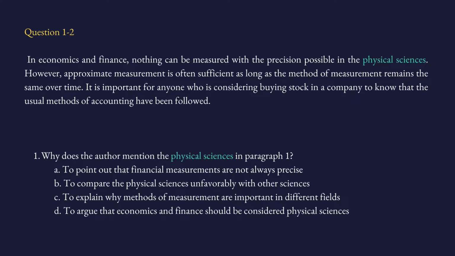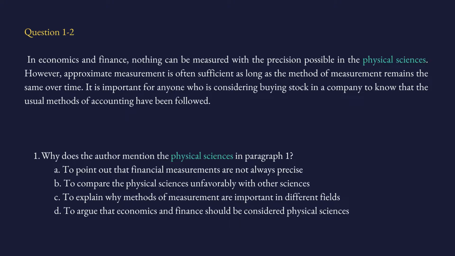So what is happening here? Here we have a question, but the answer is not directly stated. We're going to get the answer indirectly from the passage. For example, question number 1, why does the author mention the physical sciences in paragraph 1? So in paragraph 1, we have physical sciences, but the question says, why does the author mention that? But the answer is not in the passage. The answer is not written like the author is mentioning this because da. That is not the case.